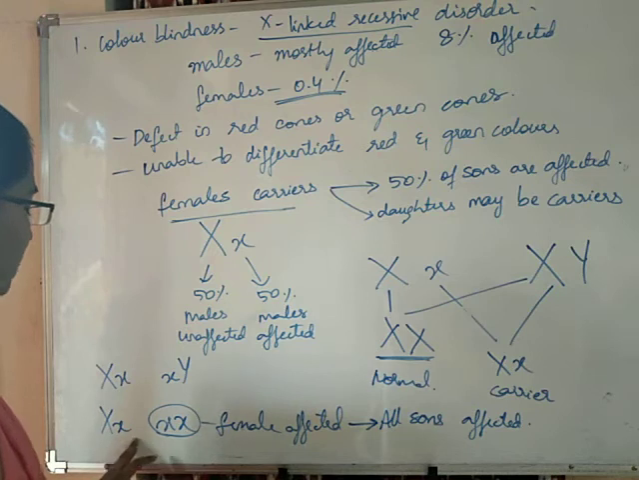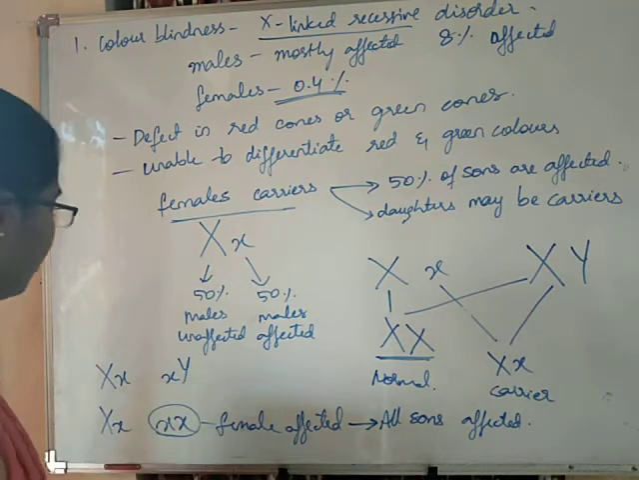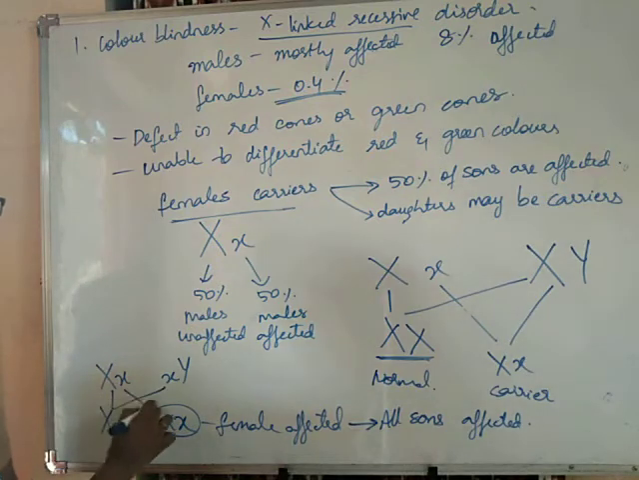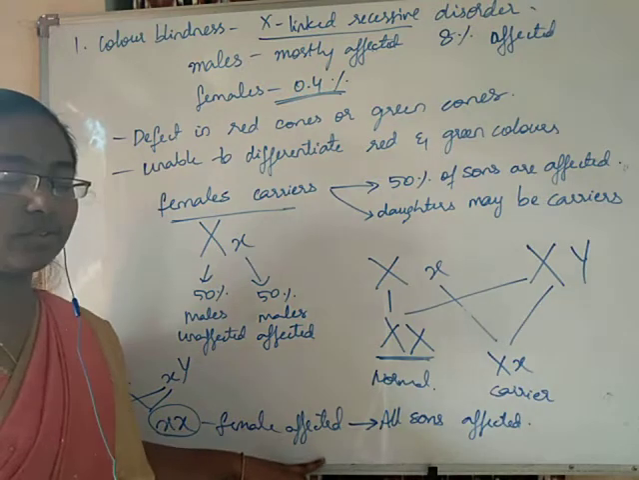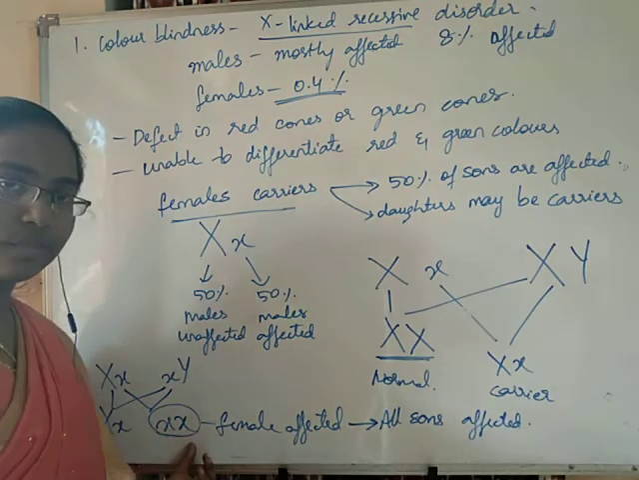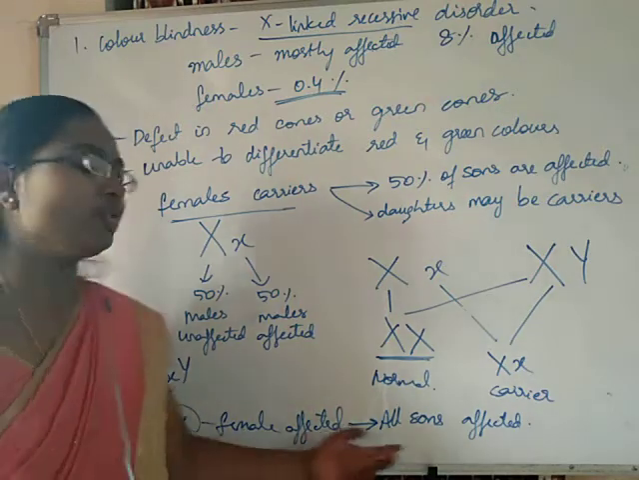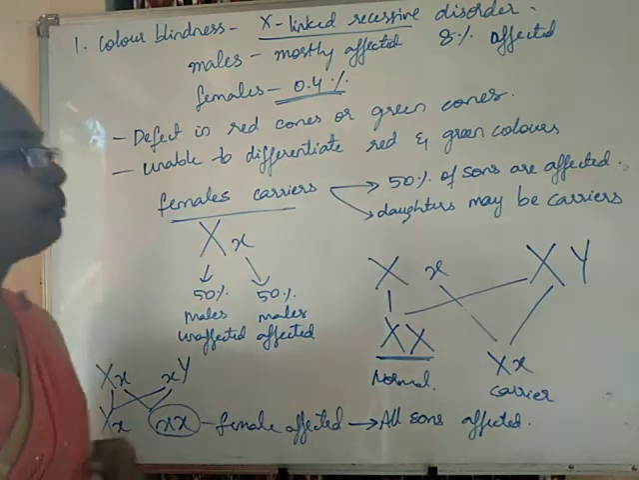Okay. Capital X, small x and capital X are derived in this cross. So, 50% of the females are affected because the female has the recessive condition on both X chromosomes. So all of the sons will be affected. Okay. So, this is about color blindness.